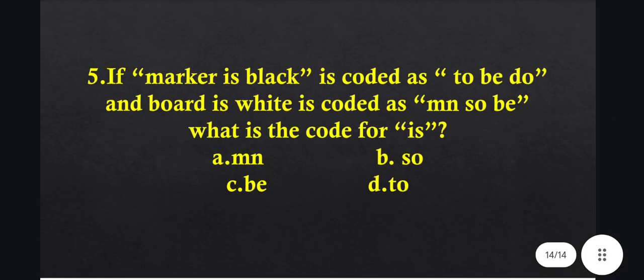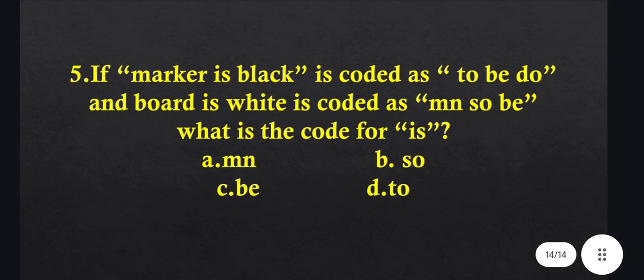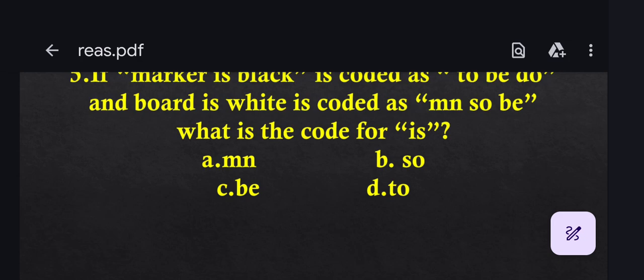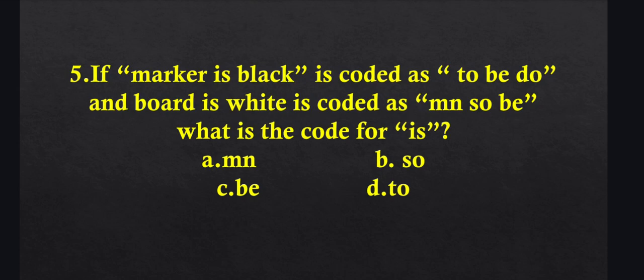Next question. If "marker is black" is coded as 2B do, and "board is white" is coded as MNSOBE, what is the code for is?